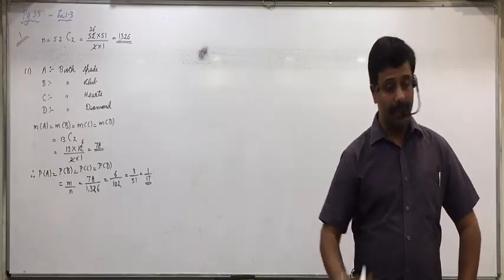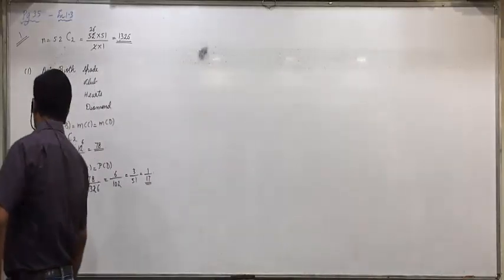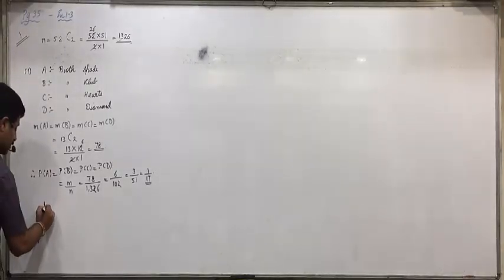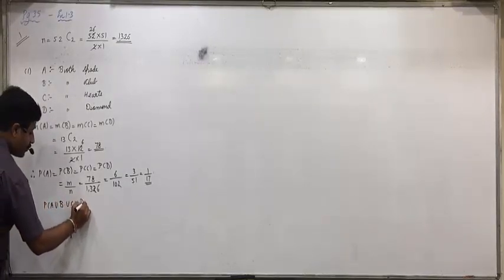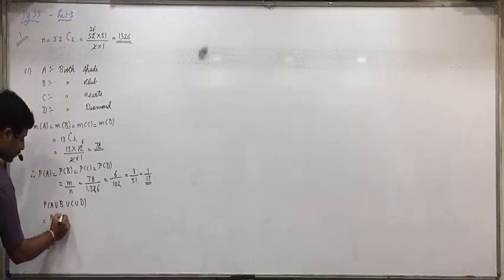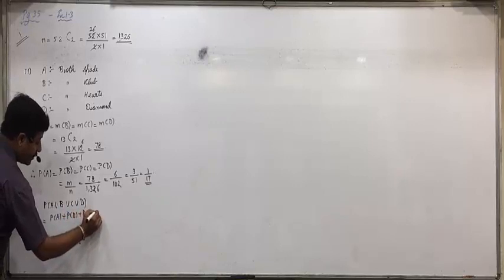Is everyone clear with this? So below that write down the probability that both the cards are of same suit is equal to P of A union B union C union D. That is PA plus PB plus PC plus PD.